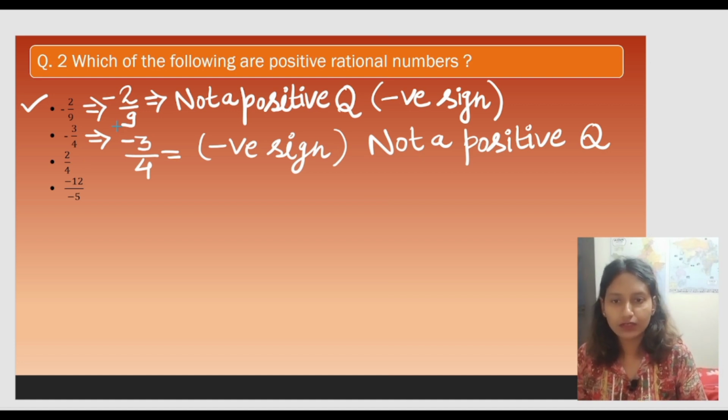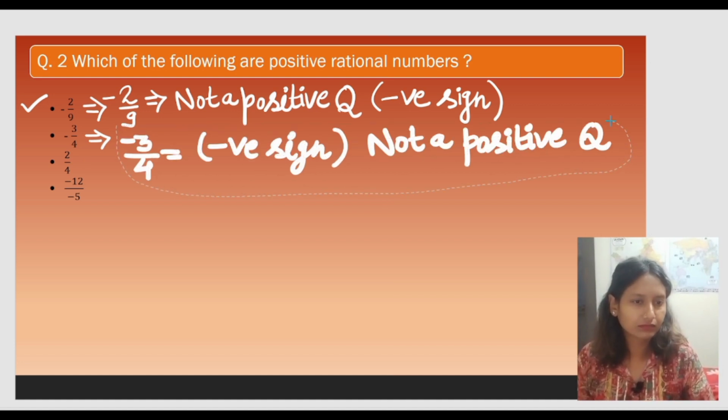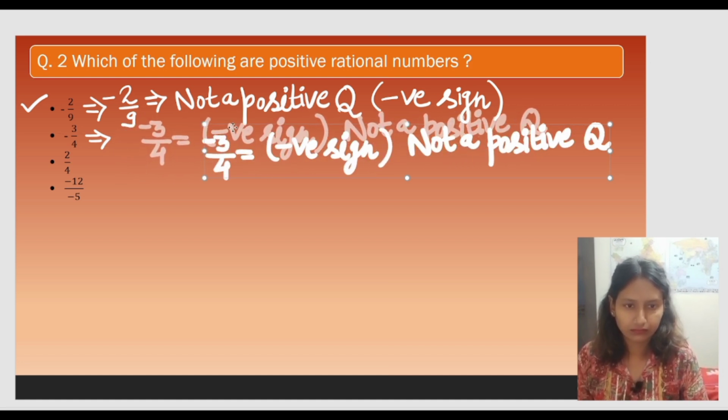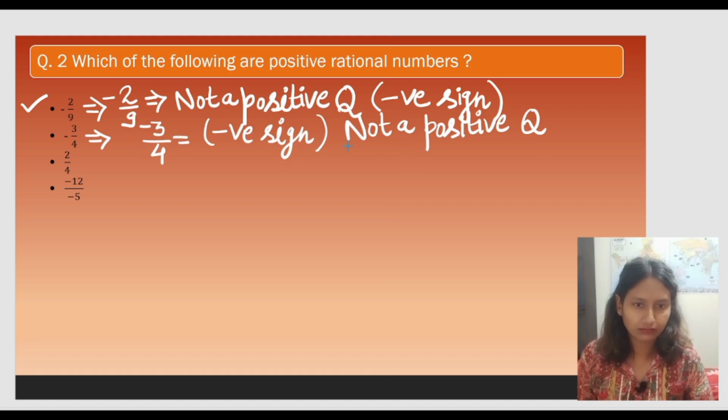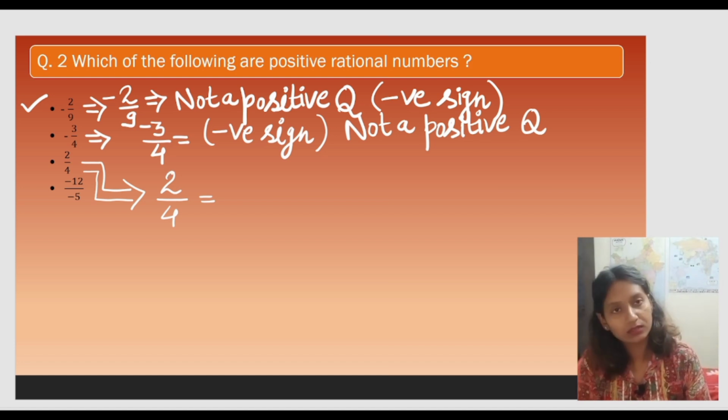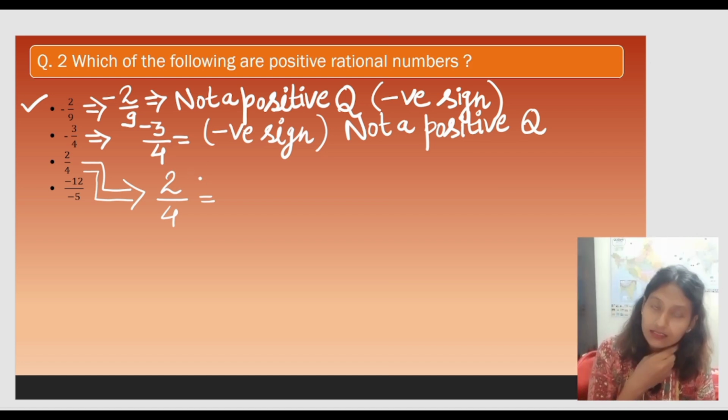Okay, let me just shift it a bit. We can clearly see that there is no sign, or both the numerator as well as the denominator are having positive sign.